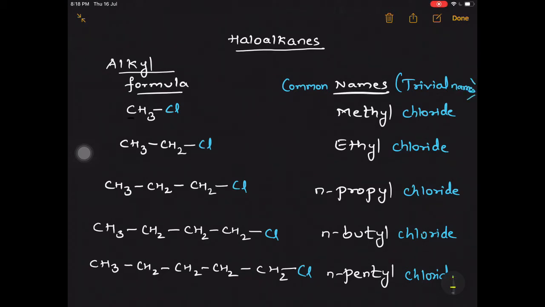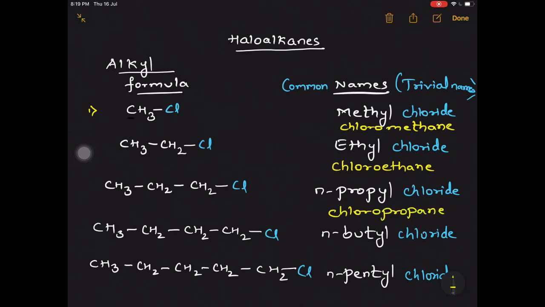Now let's go for the IUPAC name. For the IUPAC name, the word haloalkanes itself is the keyword. So the first member will be called chloromethane. Since we have one carbon, it's one continuous word. There should not be any space in between. The next one is called chloroethane. Then goes the next, chloropropane. Then the next one, chlorobutane. And the last one here, chloropentane.